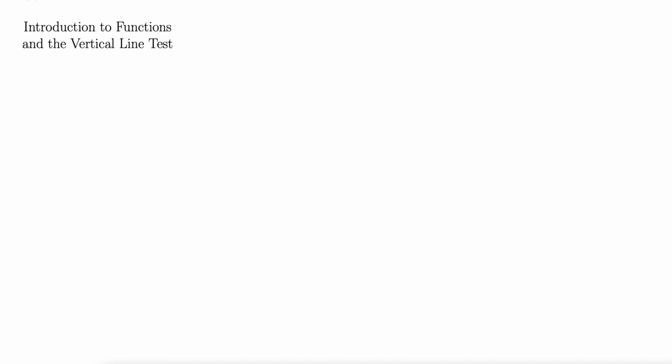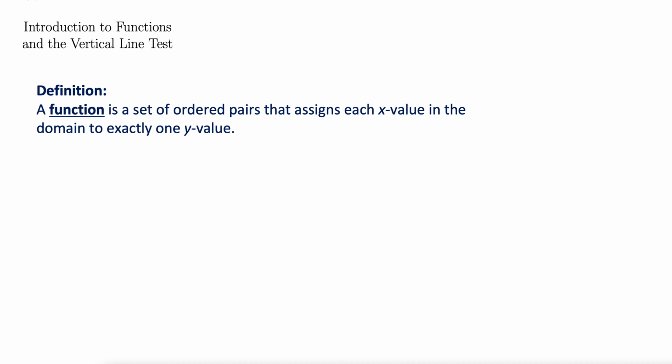And the more classes you take as you go through your mathematical career, the more definitions of a function you'll get. So let's try this one. A function is a set of ordered pairs that assigns each x value in the domain to exactly one y value. Okay, that's one way of looking at a function. It is kind of a machine or a program that takes every x value in what we call the domain and assigns it to exactly one y value. Okay, so it maps x values onto y values.